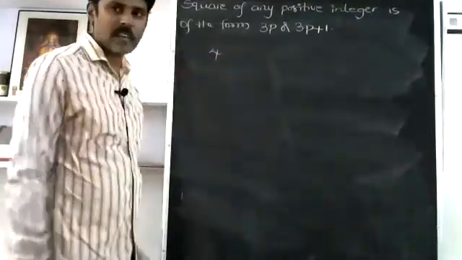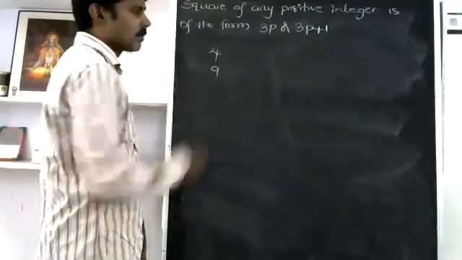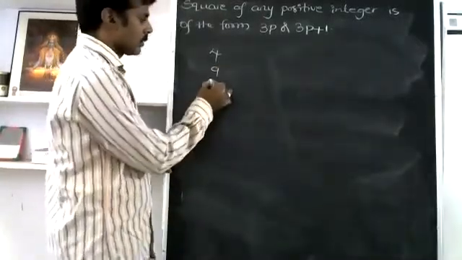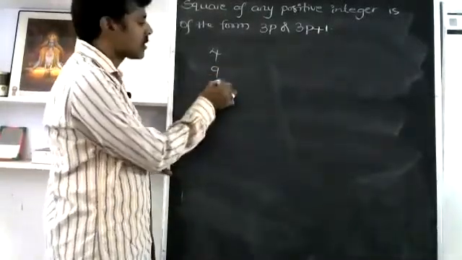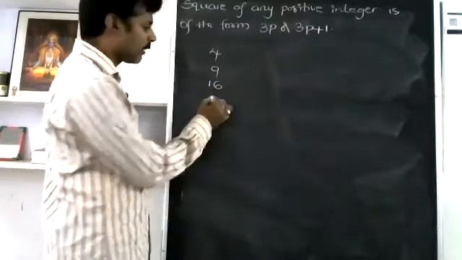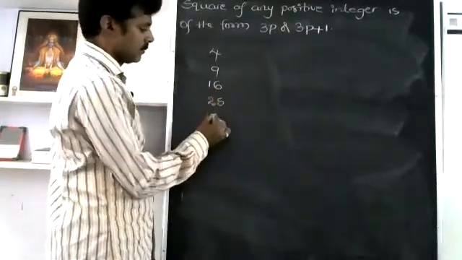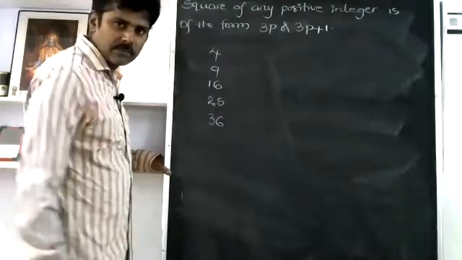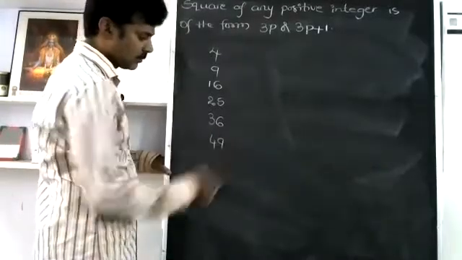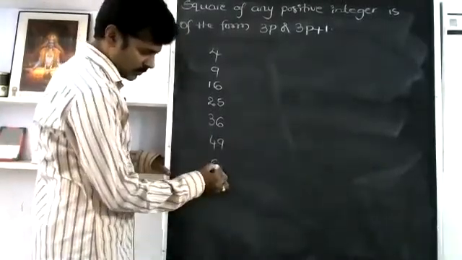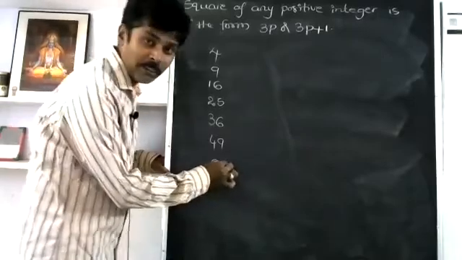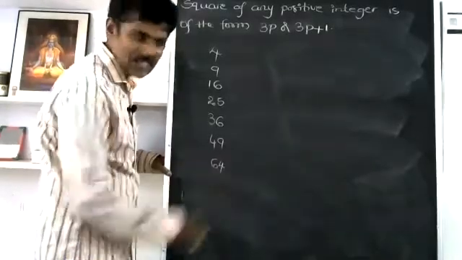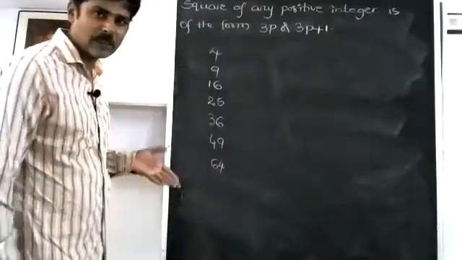Next, 9. 16. 25. 36. 49. 64. Before 100, these are the perfect squares.